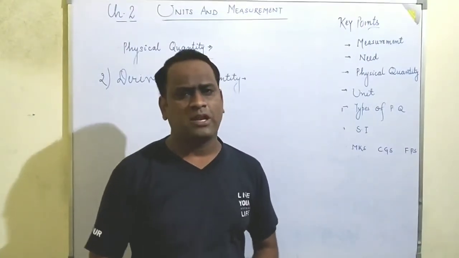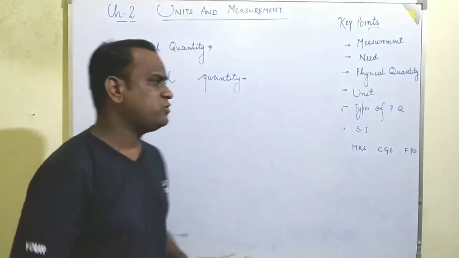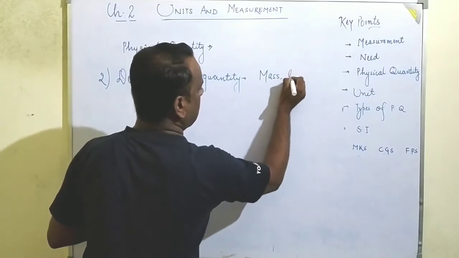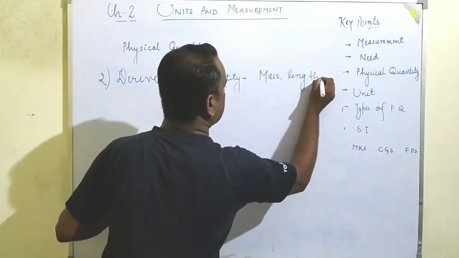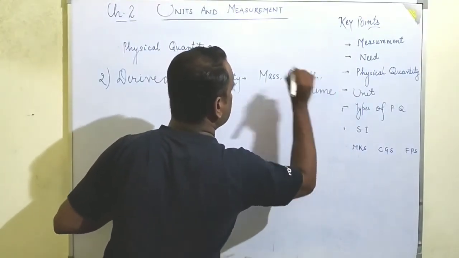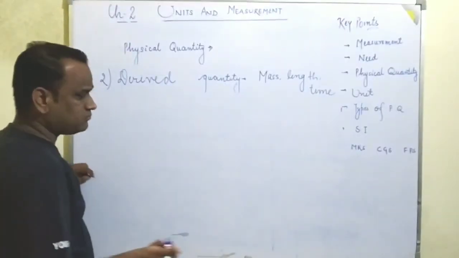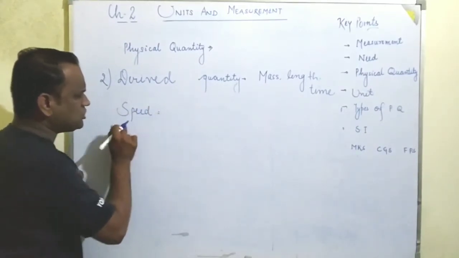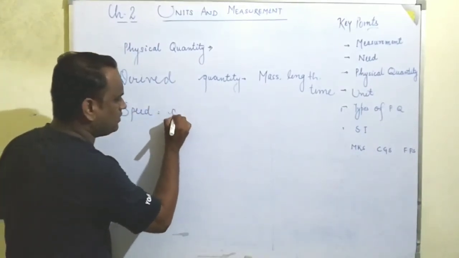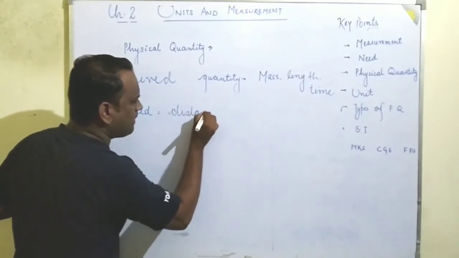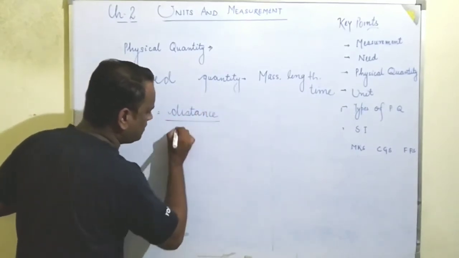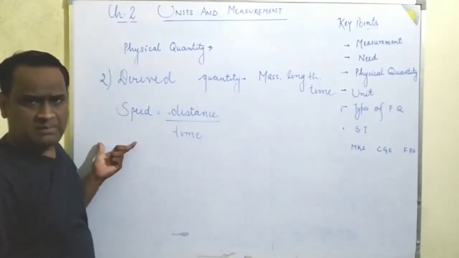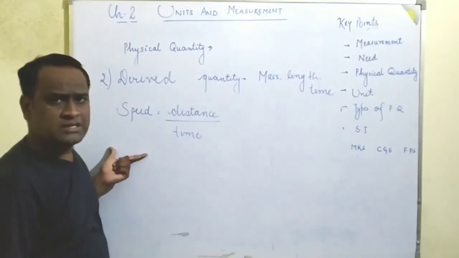So what may be the fundamental quantities? Basically we are using mass, length and time in each and every day life. So students, if we are giving the speed of a vehicle, speed is equal to distance upon time. Students, do you know speed is a scalar quantity because it does not have a direction.